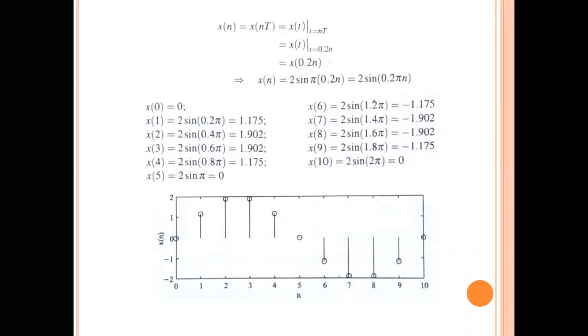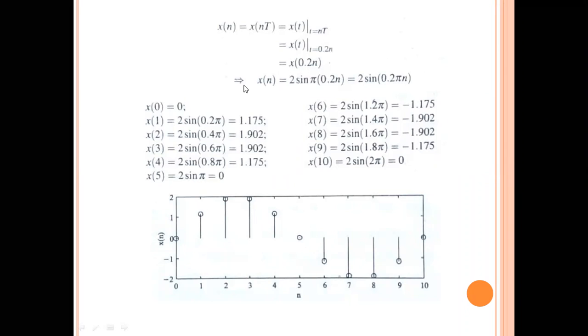But in this particular case also we are going to pick some random values of time. Why? Because it is not possible to draw the complete shape of the waveform from 0 to infinity. Here capital T is equal to 0.2 seconds, which has already been mentioned in the given problem itself. So here n is an integer which is equal to 0 for the first time, 1, 2, 3, 4, etc. up to 10. Likewise, you are going to get a discrete time signal from the continuous time signal.